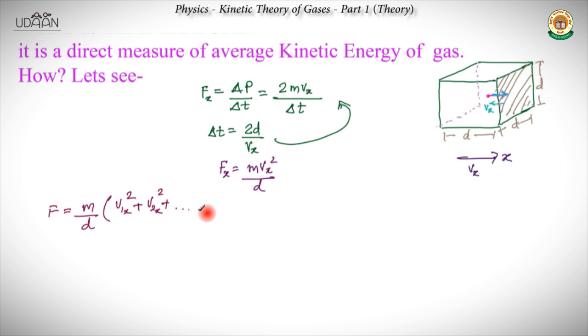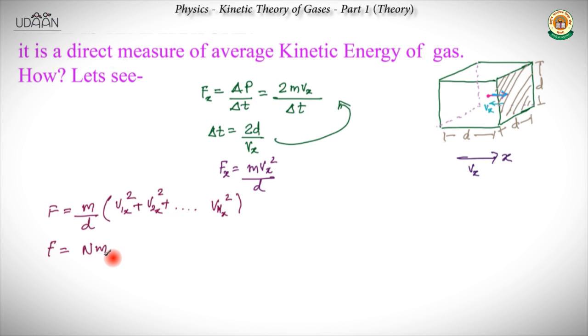And to take out the total force, for the nth particle we can write vnx whole square, where the total number of particles is capital N. We close the brackets and we get the total force here. So the total force would be N into capital N, the total number of particles, into m by d.